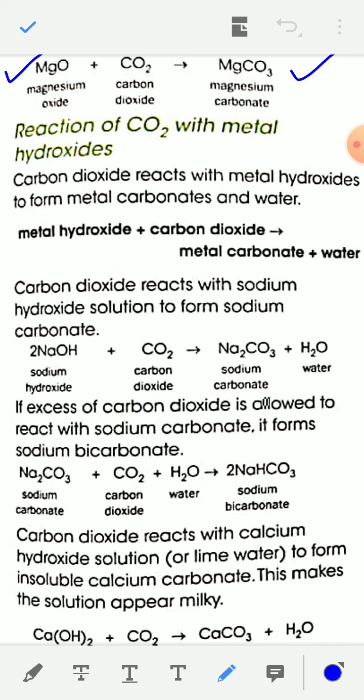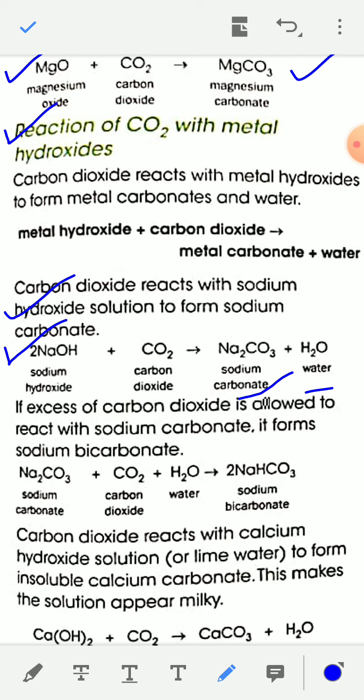Now see reaction of carbon dioxide with metal hydroxide. Carbon dioxide reacts with metal hydroxides like sodium hydroxide and calcium hydroxide. When carbon dioxide reacts with a metal hydroxide, it forms metal carbonate and water. When carbon dioxide reacts with sodium hydroxide solution, you will get sodium carbonate and water. NaOH plus CO2 gives Na2CO3, sodium carbonate, plus H2O.